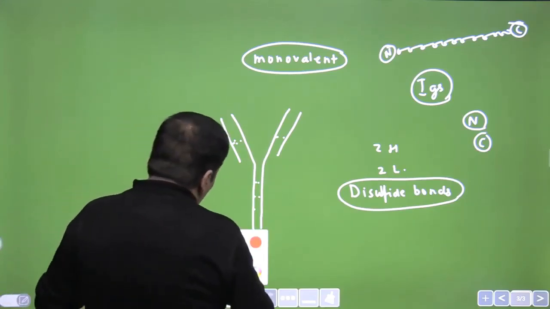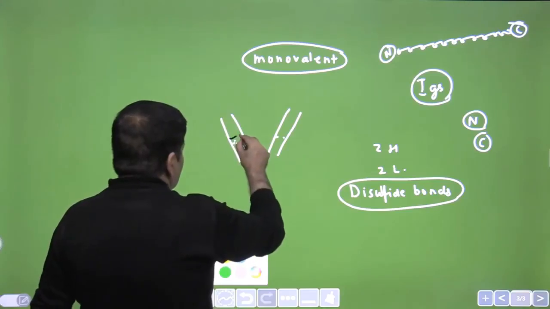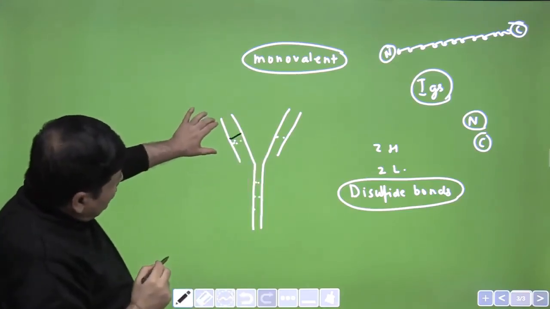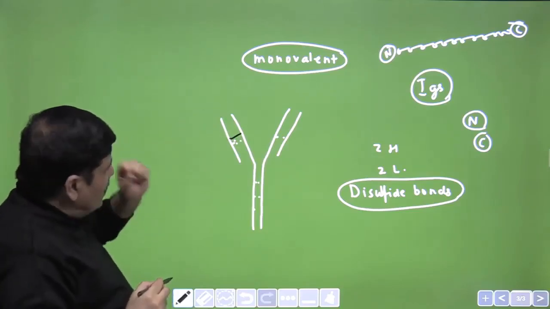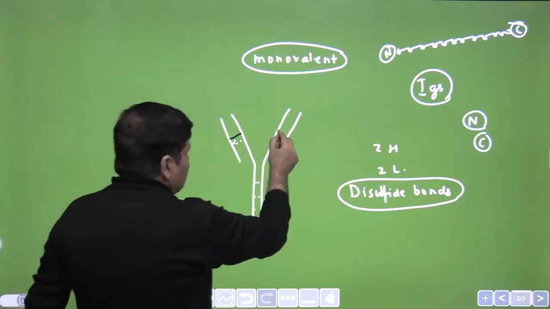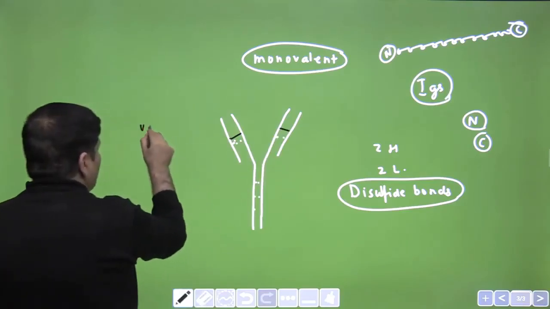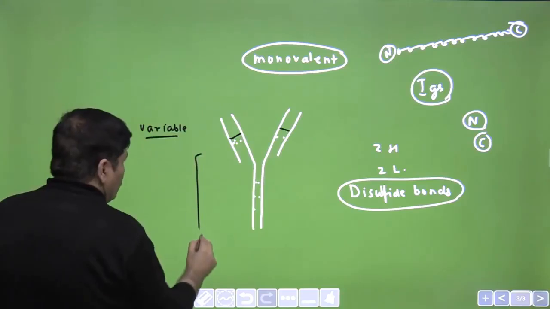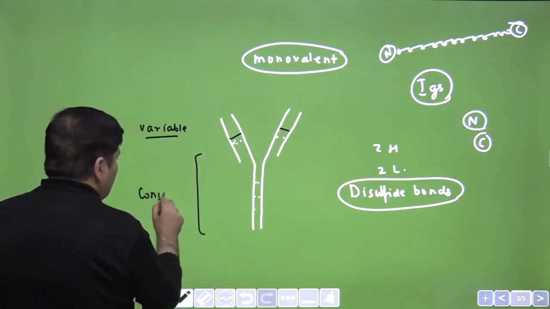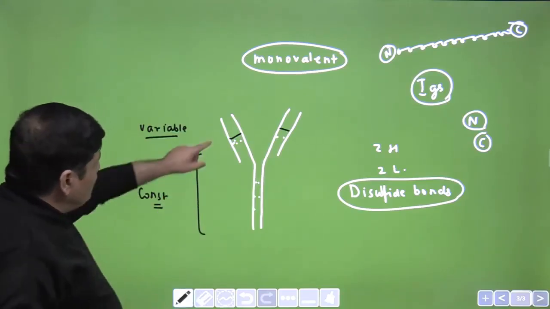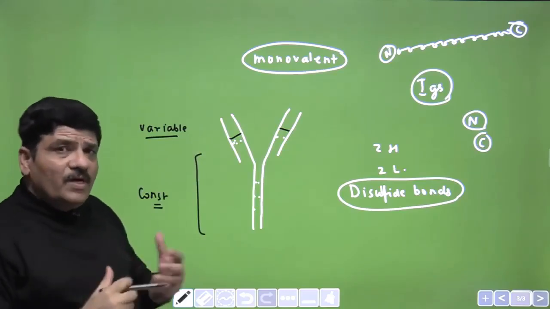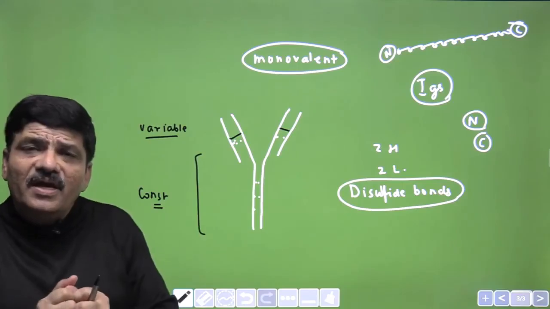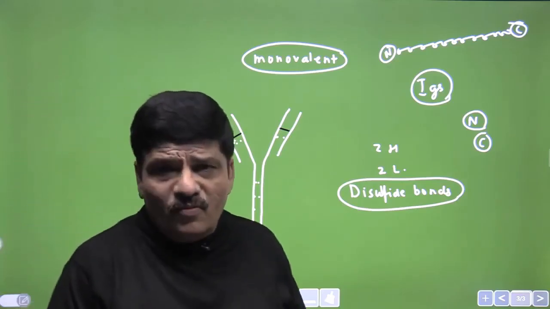Now in this antibody molecule, this is the region, a sort of half of the region of the light chain and one fourth of the region of the heavy chain. As you can see, this region is called the variable portion. So this is called the variable region of the antibody, and this one is called the constant region of the antibody. And this obviously is called variable, therefore it has a large number of variations present in it, and it is a hot spot of mutation.